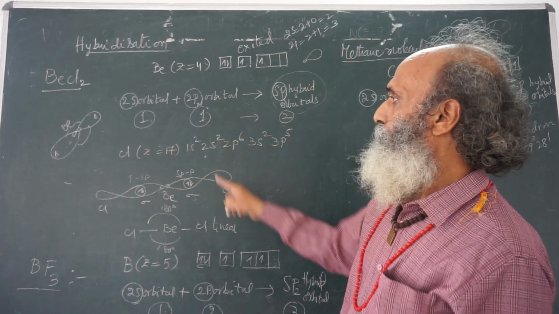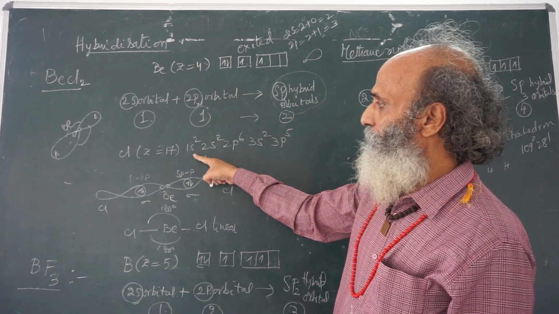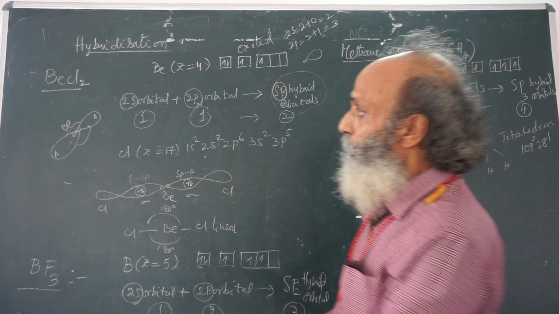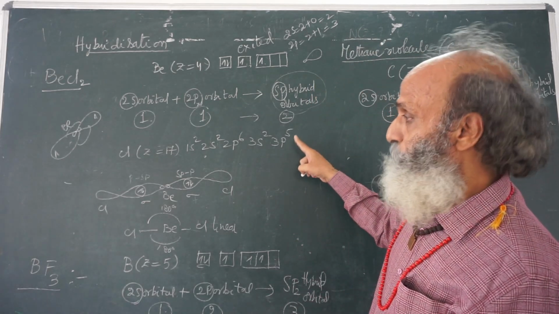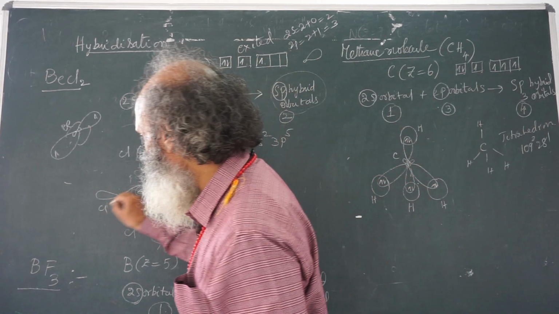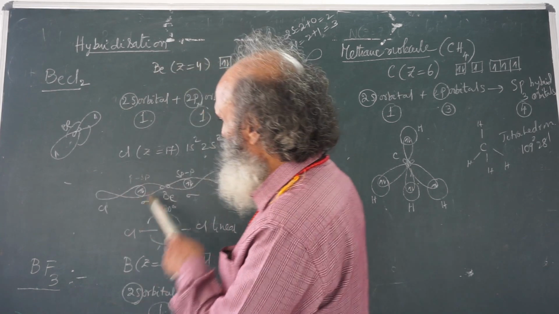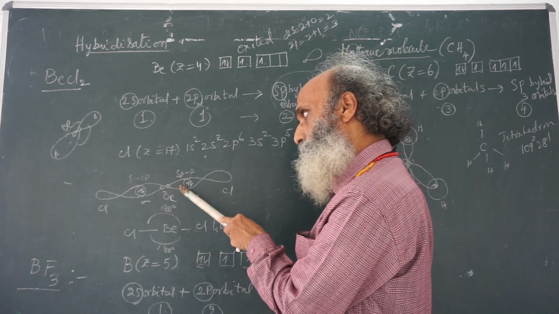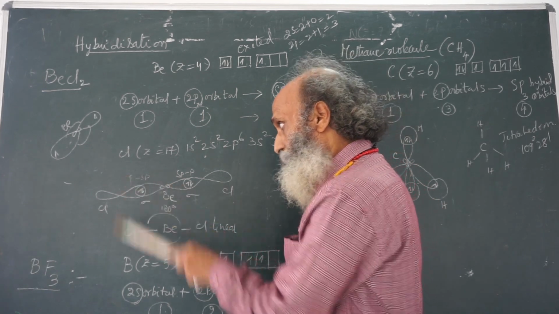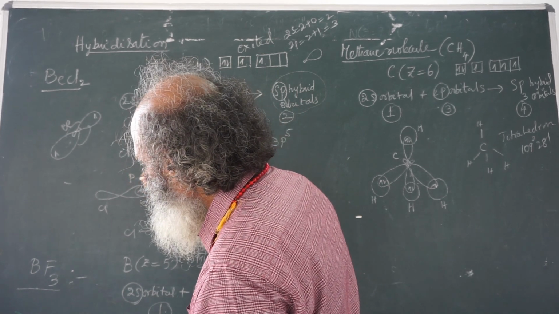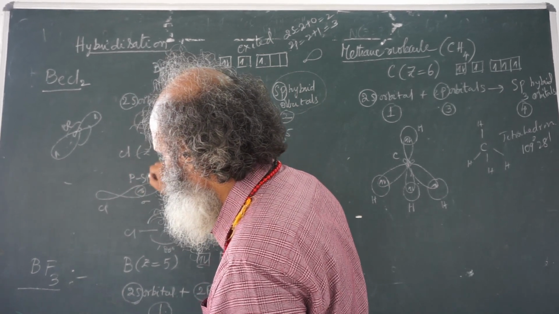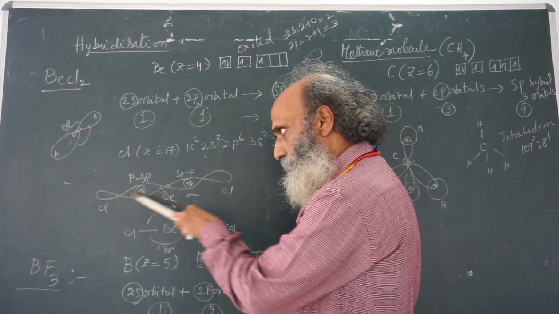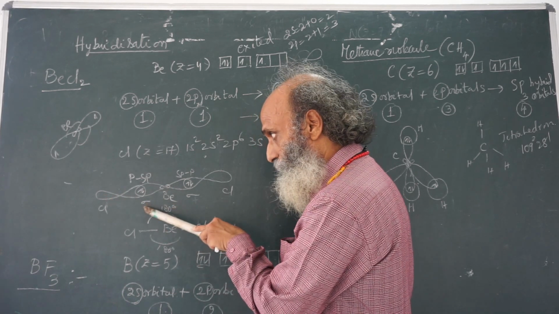Now, chlorine. One chlorine, atomic number 17, 1s2, 2s2, 2p6, 3s2, 3p5. So, chlorine bonding orbital is p. So, this is chlorine atom, p orbital double shape. Now, beryllium, this is one hybrid orbital, this is another hybrid orbital. So, this is a p-sp overlap. P orbital of chlorine, sp orbital of beryllium. They overlap. How? Axial. So, sigma bond.